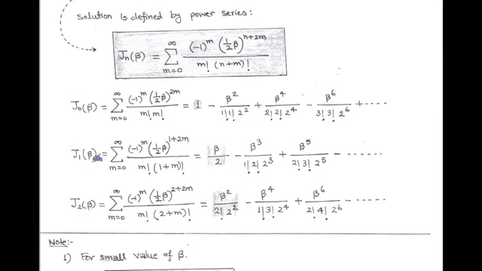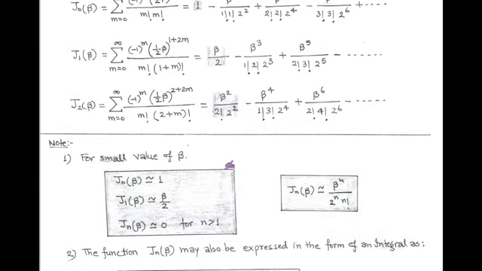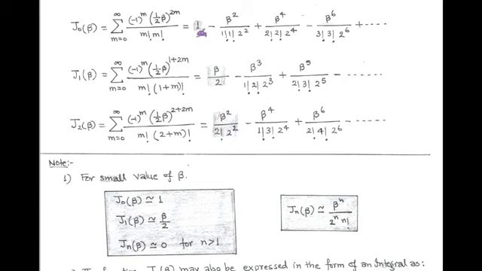In case of J1 beta, the first term is beta upon 2. And in J2 beta, the first term is beta square upon factorial 2 into 2 square. So from the above calculation of Bessel function for different values of n, we note some points. First point is, for small value of modulation index beta, we have J0 beta approximately equal to 1, J1 beta is equal to beta upon 2, and for n greater than 1, the approximate value of Bessel function is 0.